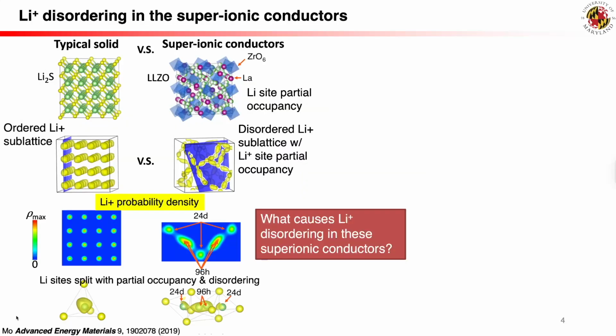Here we compare a typical solid with a super-ionic conductor, garnet LLZO. In super-ionic conductors, the lithium sublattice is disordered, as evidenced by lithium site partial occupancy. Additionally, site positional disordering occurs at certain lithium sites, as shown by the lithium probability density spreading over a larger volume. As a result of this disordering, the lithium-ion sublattice contains a large number of possible lithium-ion configurations. Many of them exhibit very similar energies, that is, energy degeneracy, also known as frustration.